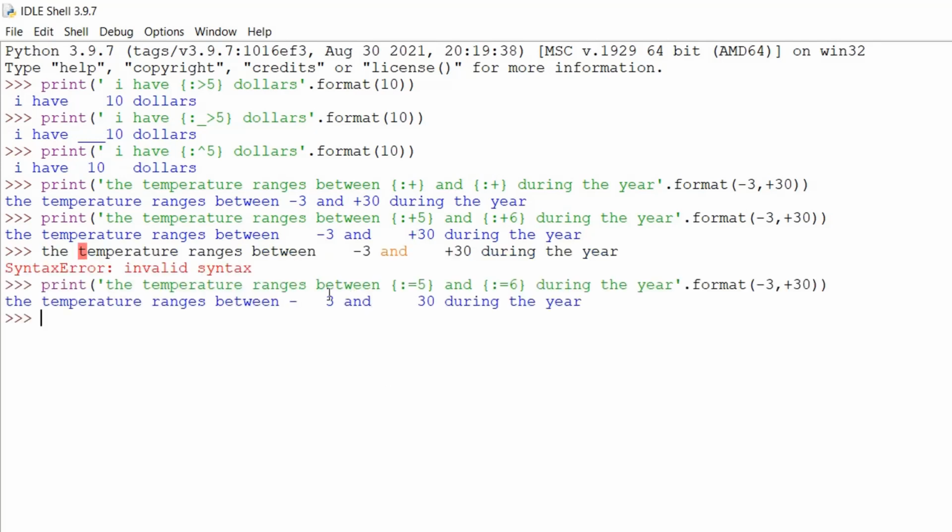If we have colon and equal sign here, the sign now will move towards the left. Here we have given 5 spaces, so -3 will come in this place here, and minus will move towards the left like 5 spaces, and then this value will come. Same thing with the plus here, but in case of plus we will not see the plus sign, only we will see the negative sign here. So what happened here is the negative sign moved towards the left by these many spaces.